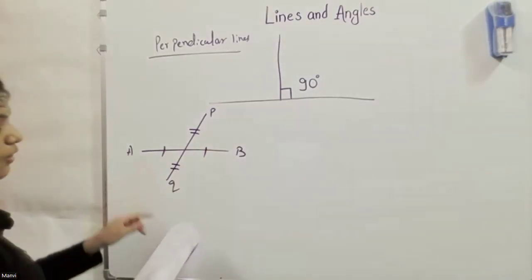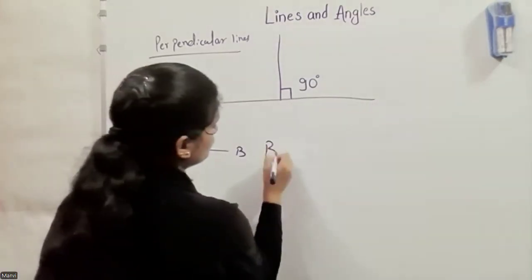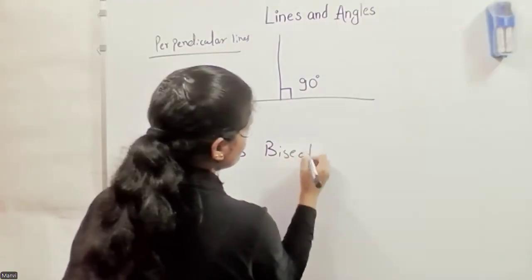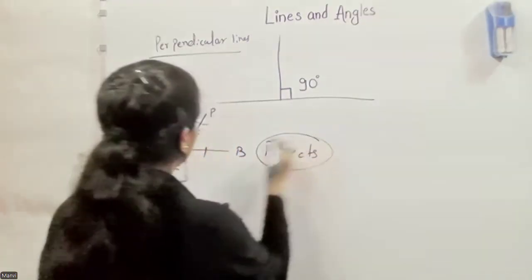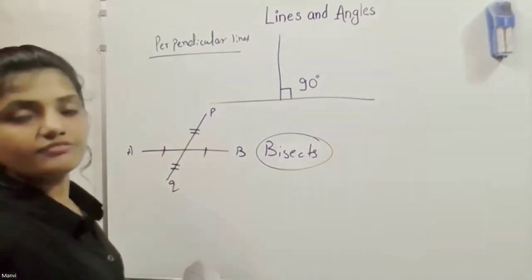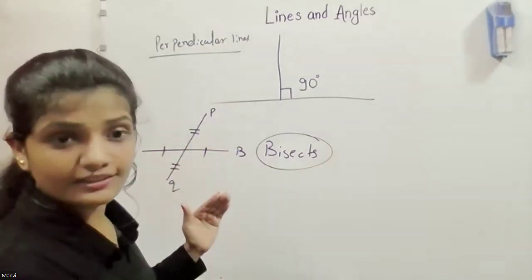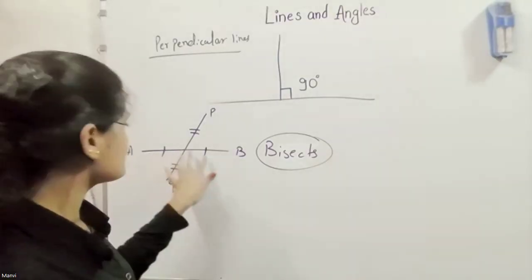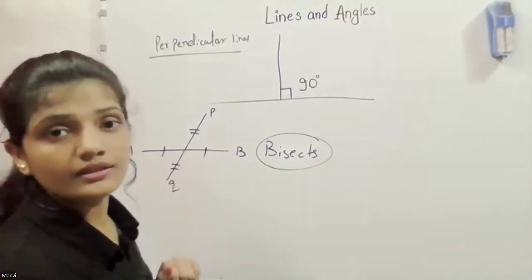Then these are called bisect. Line AB bisects PQ. If two lines bisect each other, then the halves are always equal.